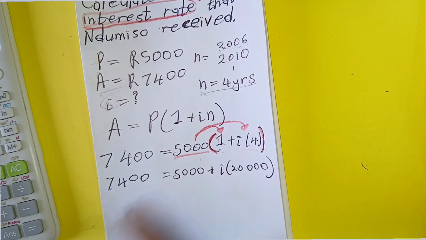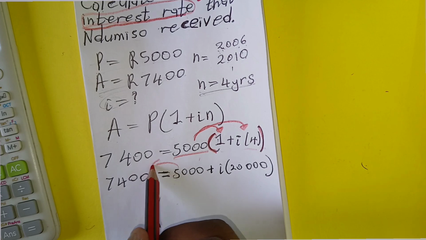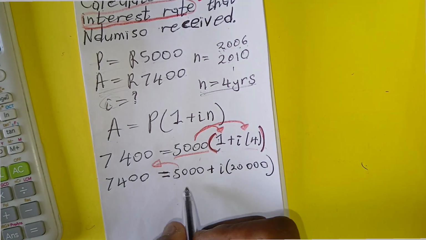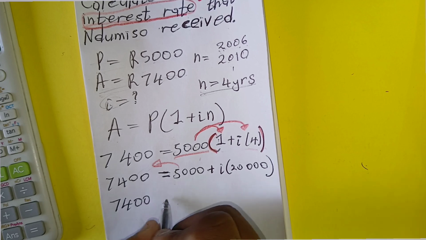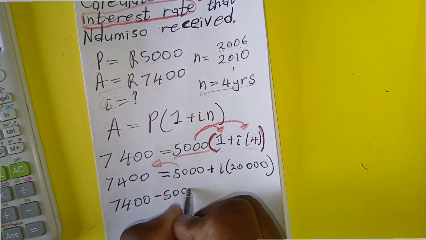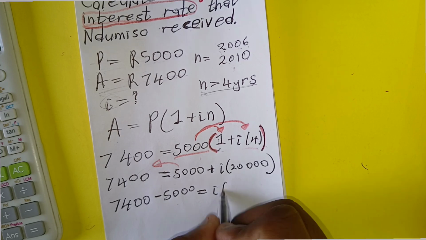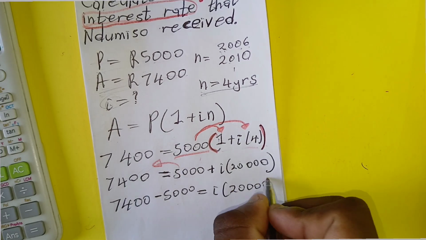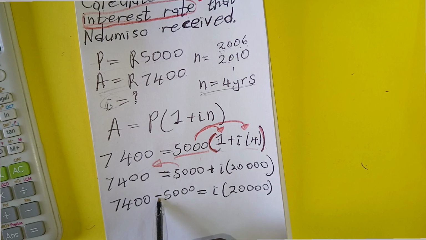So okay, now guys, what you must do is to transpose this number to the other side. As it goes to the other side, it will change the sign. If it is positive, it will become minus, and if it is minus, it will become positive. In this case, it was positive. Now it is negative. Do you see?